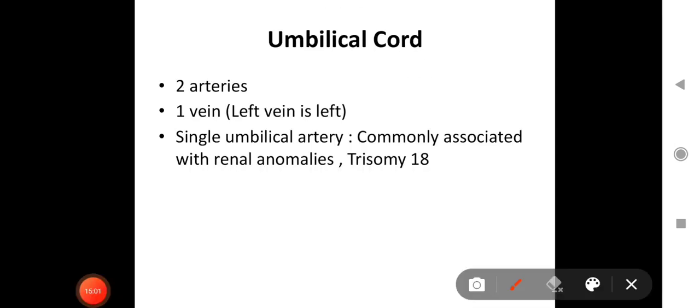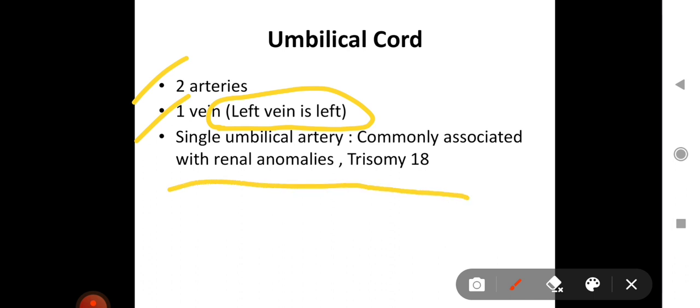Now the umbilical cord: two arteries are seen in the umbilical cord and one vein. Which vein is lost? The left vein is lost. These are all questions asked in previous exams. Single umbilical artery is commonly associated with renal anomalies, and trisomy 18 is also a common finding with single umbilical artery. So a question can be framed like this: the conditions commonly associated with single umbilical artery: renal anomalies, trisomy 18, both or none. So the answer will be both. And the vein that is lost is the left vein, and both the arteries are present in the umbilical cord.